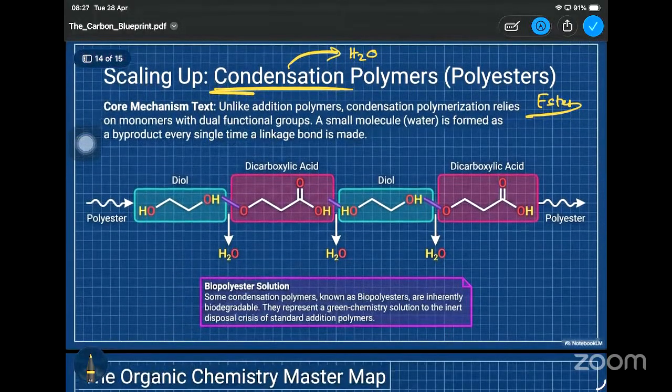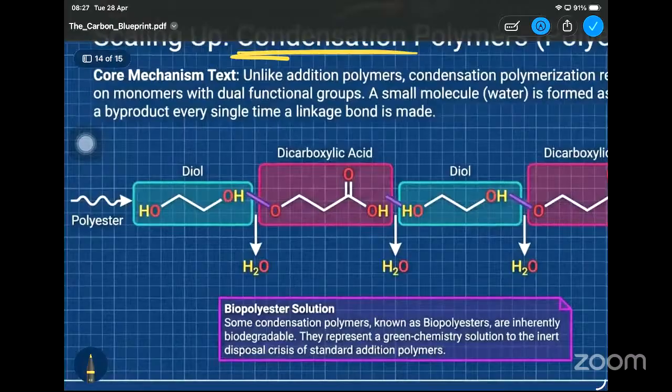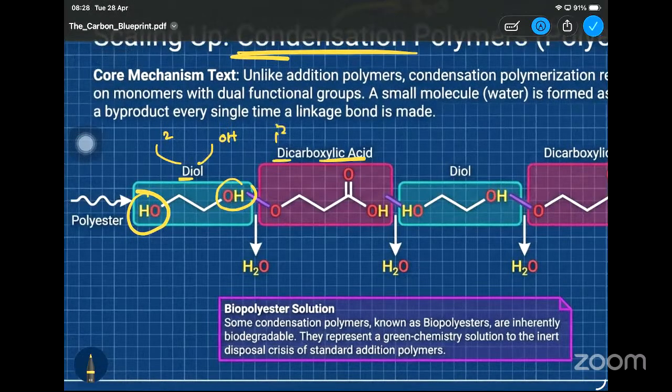In order to form an ester, you will need a carboxylic acid and an alcohol part. So here you can see diol. Diol means you have two OH parts at the ends. That's why di means two. And dicarboxylic acid: once again, di means two, and here there are two carboxylic parts at the ends.